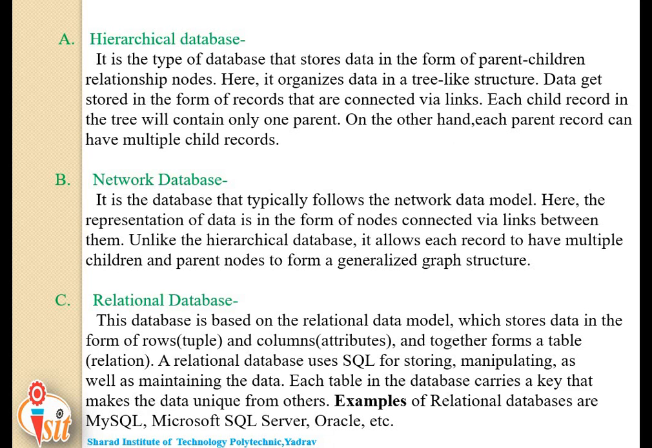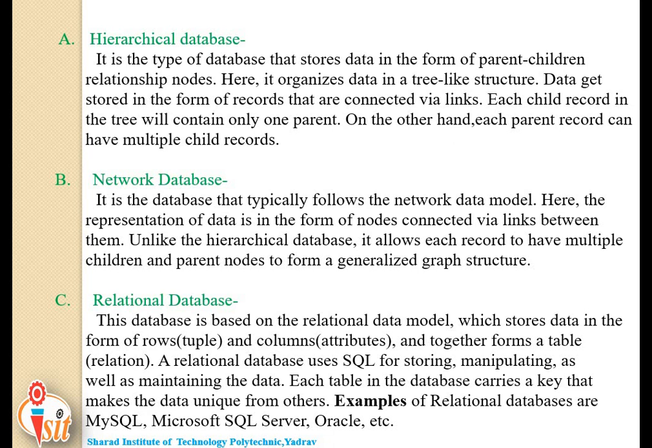The data is stored in the form of a collection of fields where each field contains only one value. The records are linked to each other via links into a parent-child relationship. In a hierarchical database model, each child record has only one parent, and a parent can have multiple children.